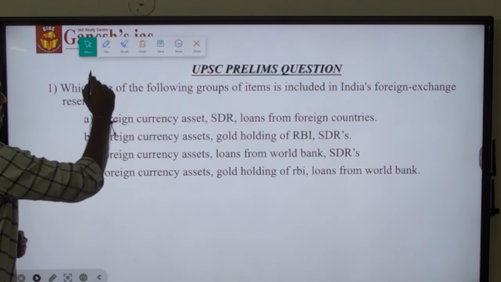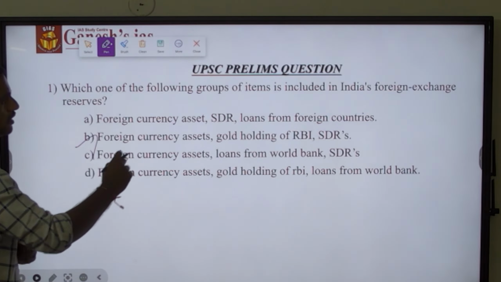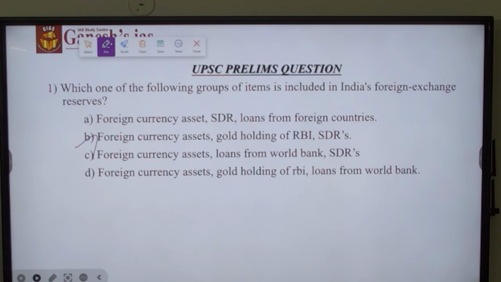So option B, foreign currency asset, right now we have discussed gold holding as well as special drawing rights along with reserve will encompass the forex reserve of India.